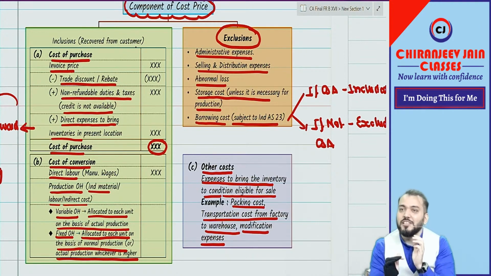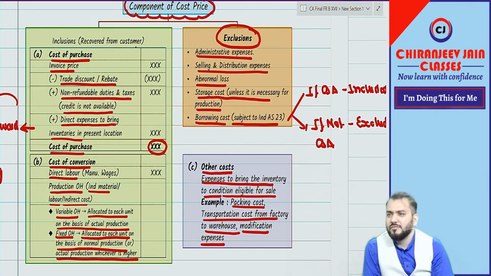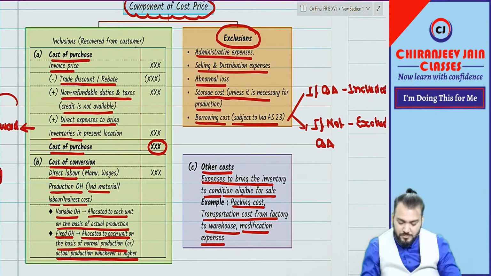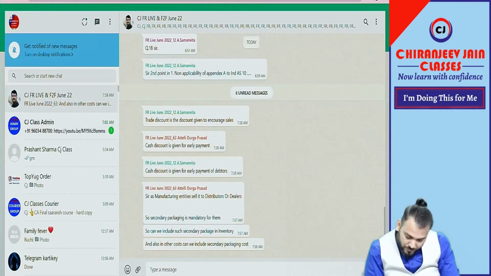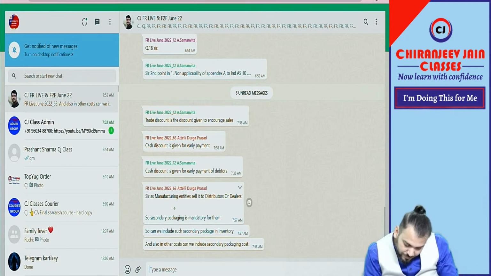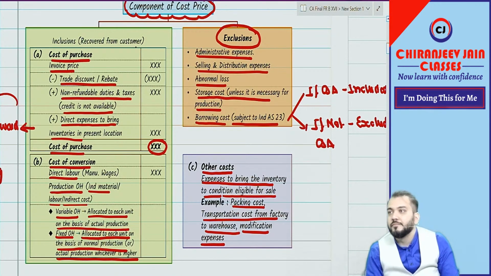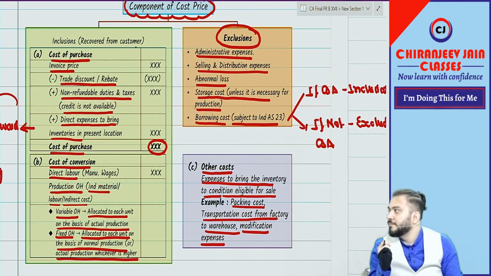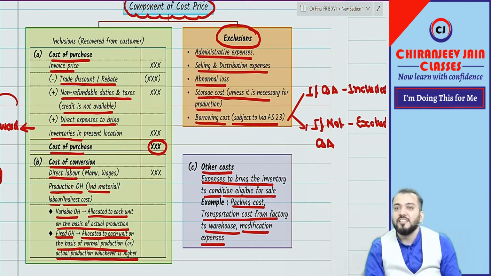Whether depreciation expense will be included in the cost price of inventory. Yes or no? Anyone saying yes?